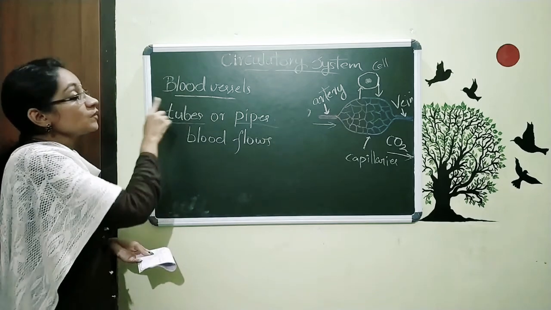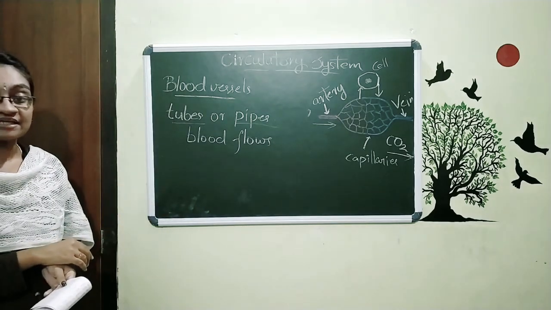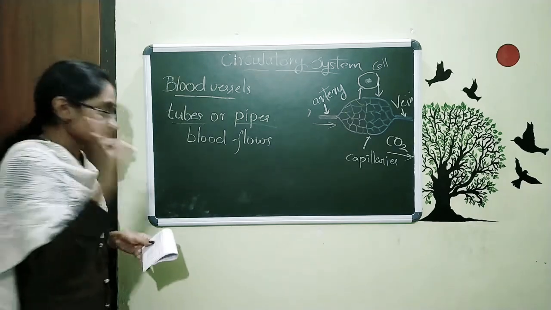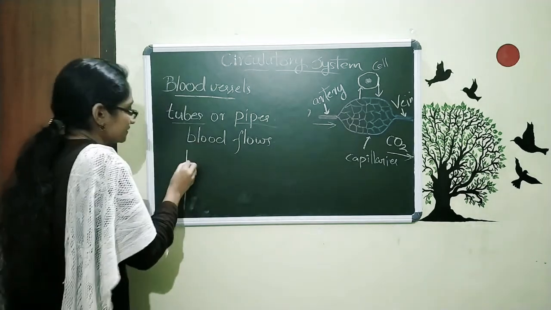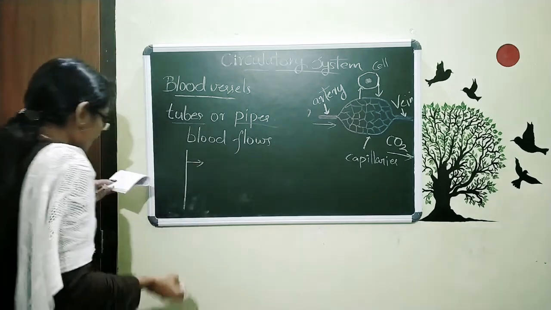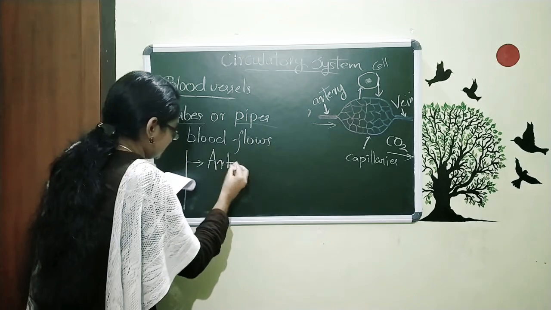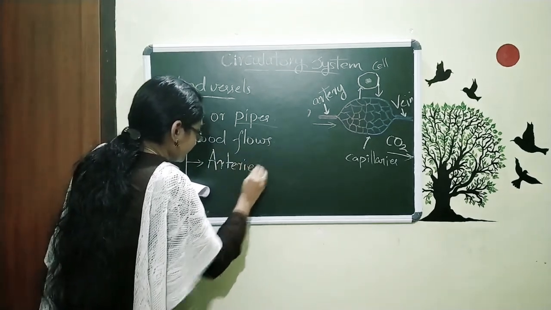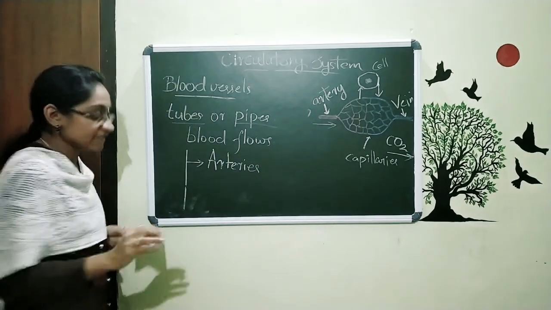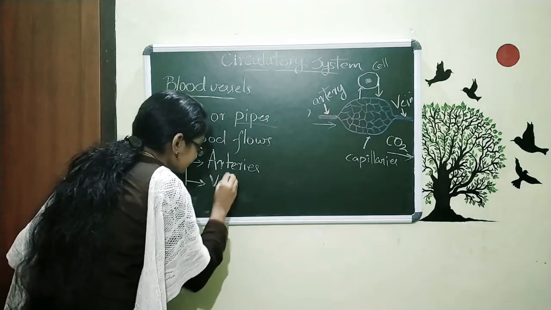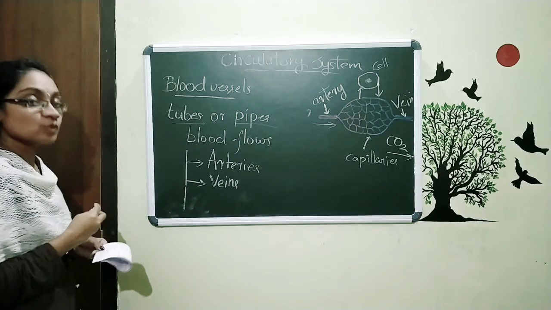Now the question is, how many types of blood vessels are there in a human body? There are 3 types of blood vessels. The first one is arteries. The second one is veins.